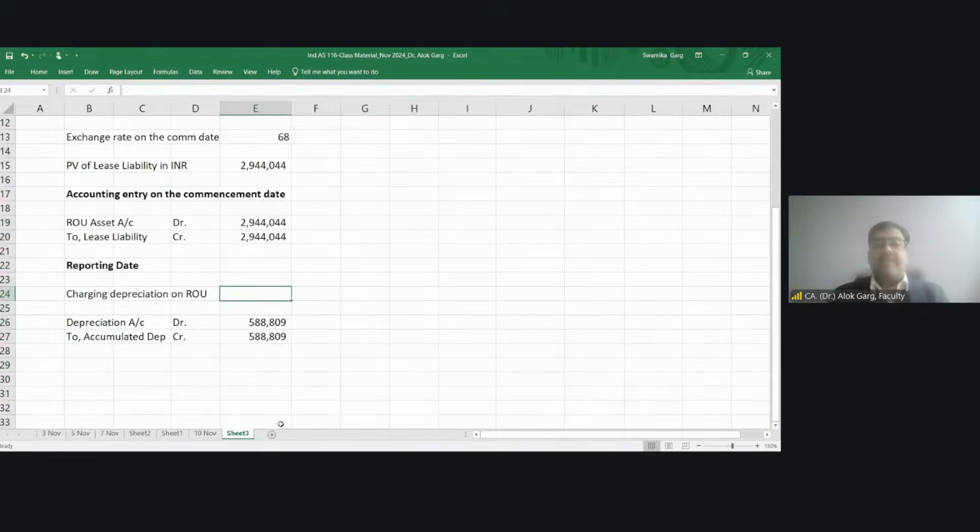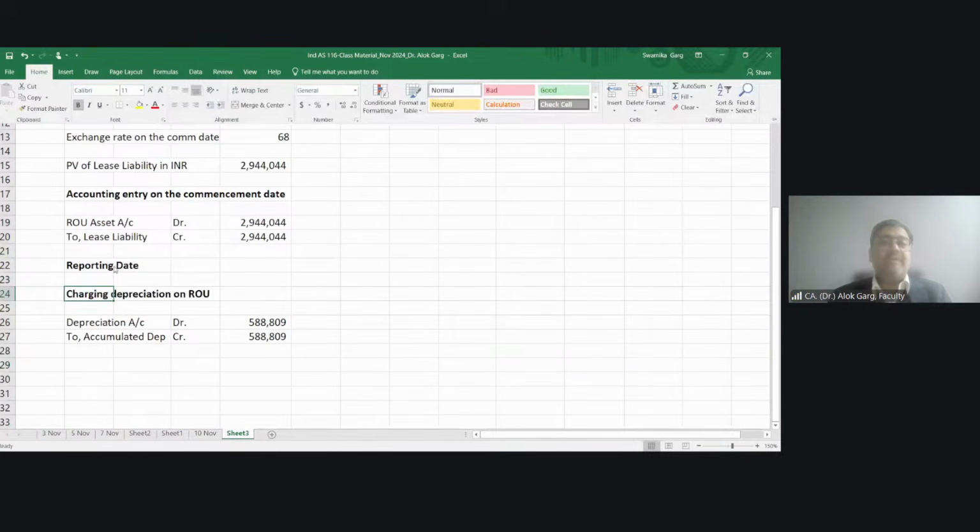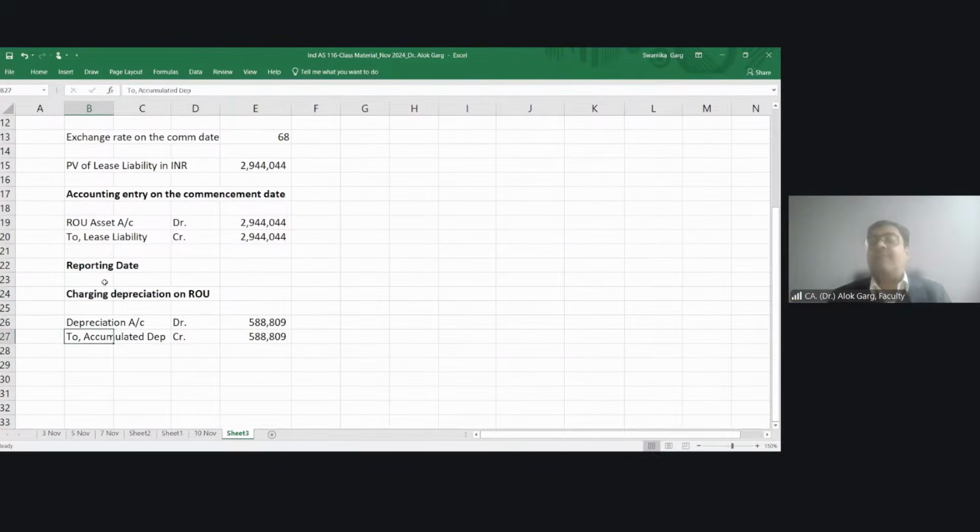Debt to equity debt. Second, you have provided depreciation. Now you have to unwind this discount, which means you have to charge interest on the lease liability. What accounting entry will you pass for the interest?